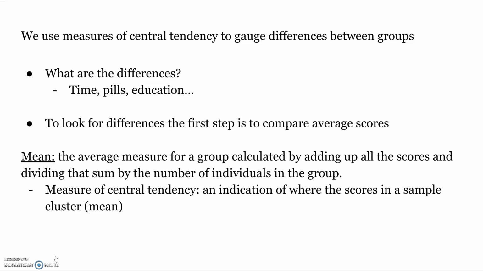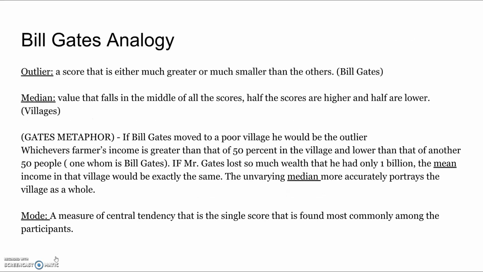We use measures of central tendency to gauge differences between groups. What are the differences? Time, pills, education. To look for differences, the first step is to compare average scores. The mean is the average measure for a group, calculated by adding all the scores and dividing that sum by the number of individuals in the group. It's the measure of central tendency, an indication of where the scores in the sample cluster, which is the mean.